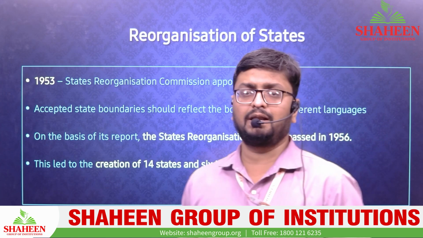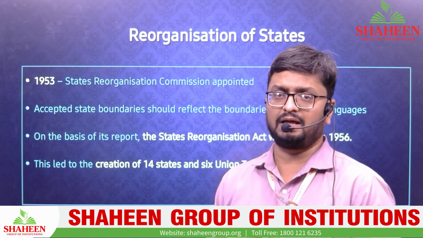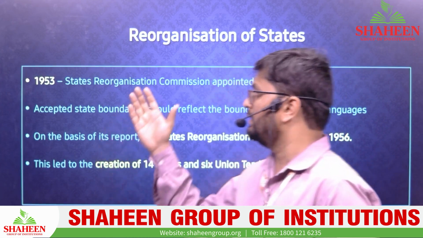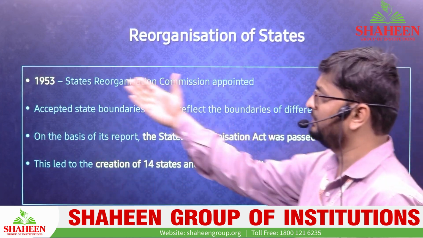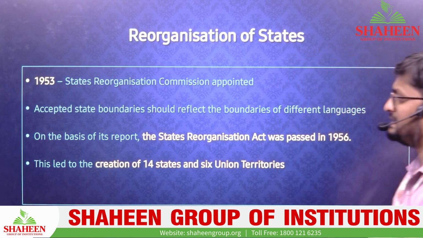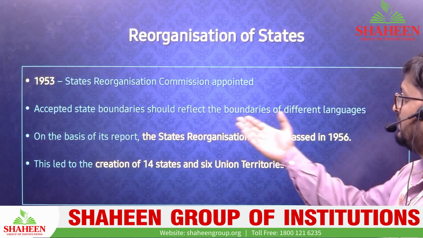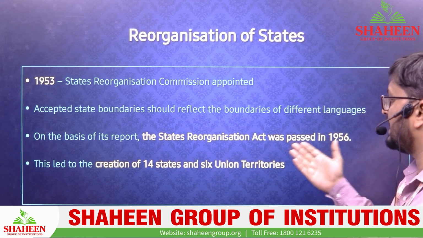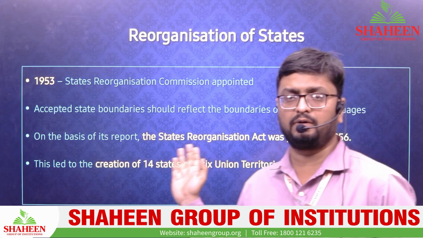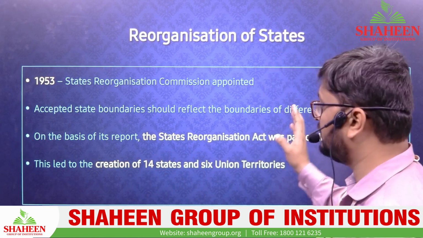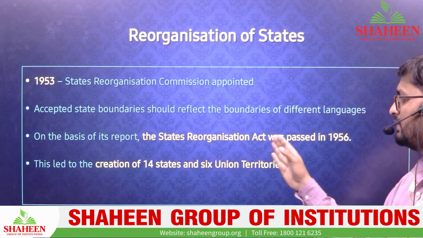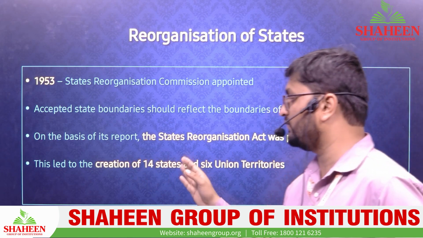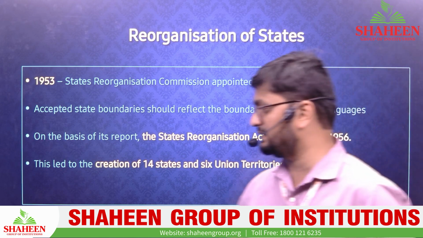But there was a political uprising happening in different parts of India, within the provinces, and the government was compelled to set up the States Reorganization Commission in 1953. So this accepted that state boundaries should reflect the boundaries of the different languages. On the basis of its report, the State Reorganization Act was passed in 1956. This is very important here. You need to keep in mind that the State Reorganization Act was passed in 1956. This led to the creation of 14 states and 6 union territories at that time.